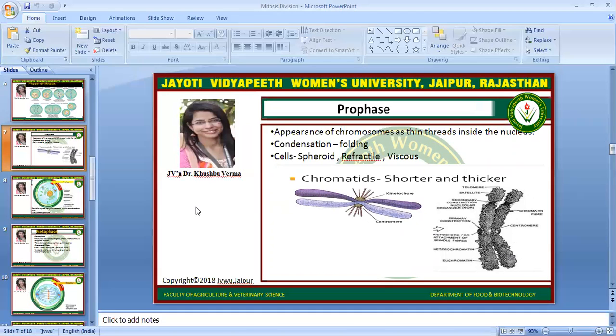Now they are known as chromosomes. Cells will be refractile and viscous in comparison to before, and the nuclear membrane will start to disappear, the nucleolus will start to disappear, and the centrosome will make two centrioles which move towards their respective poles.